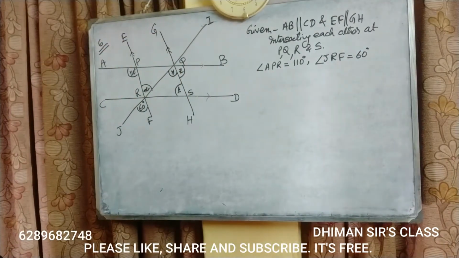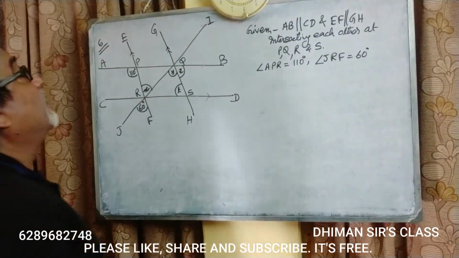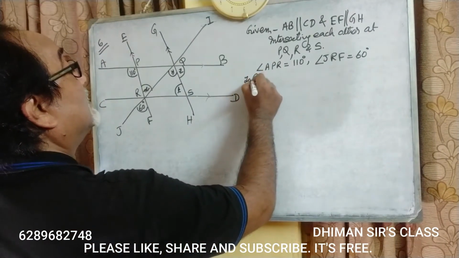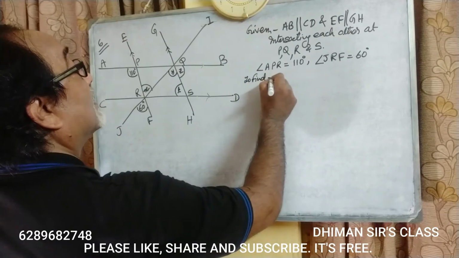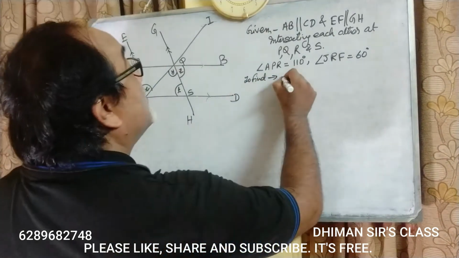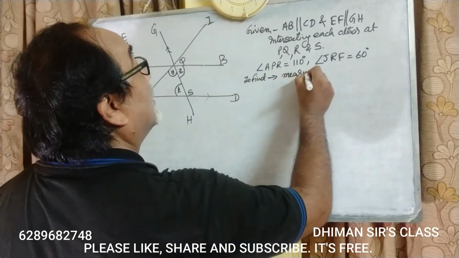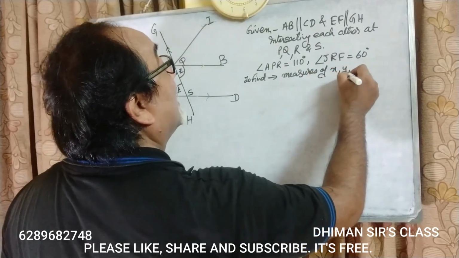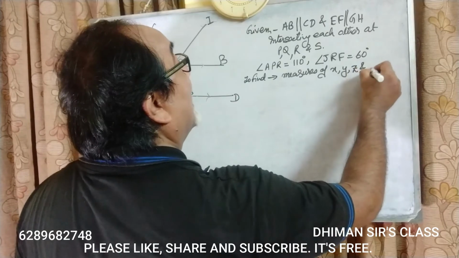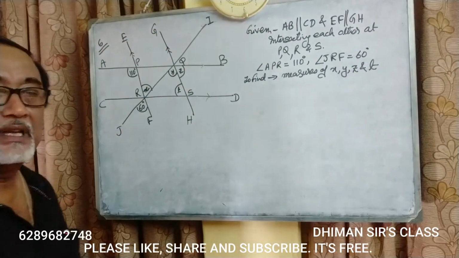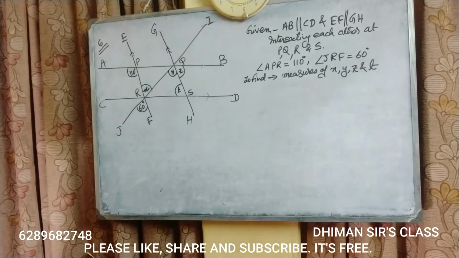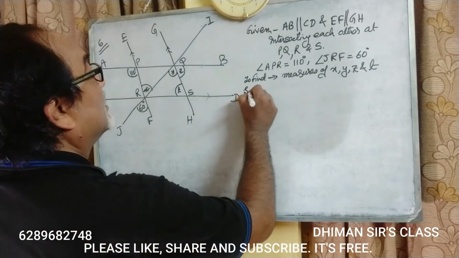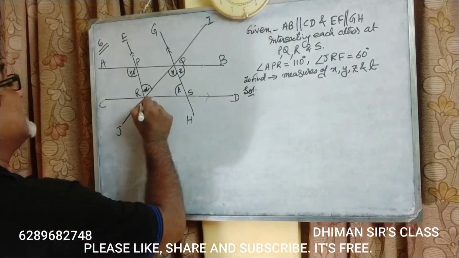Okay, students. Now, to find the measures of X, Y, Z and T. These are the measures we have to find. So, very simple solution. See, X is equal to 60 degree.